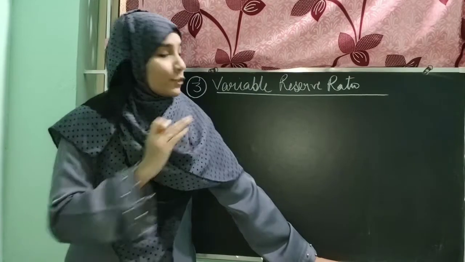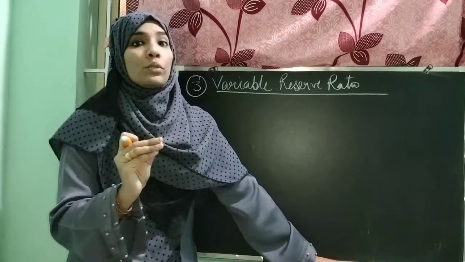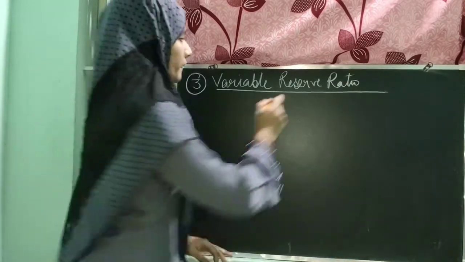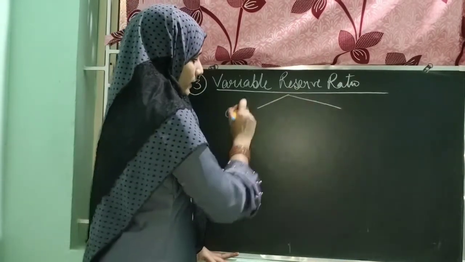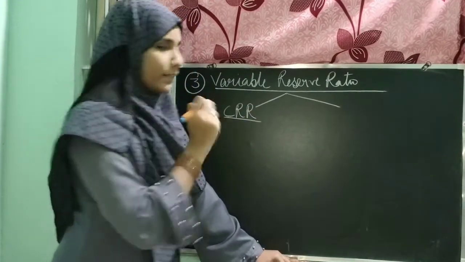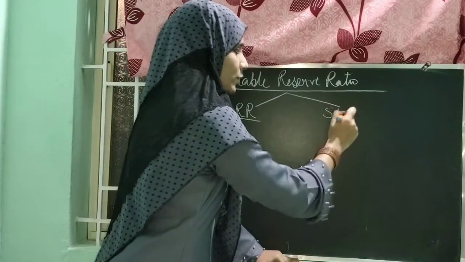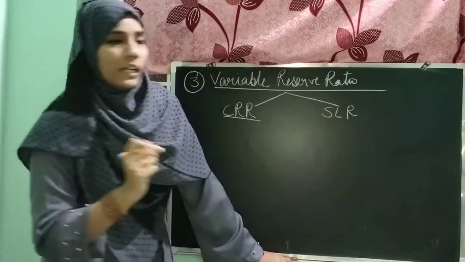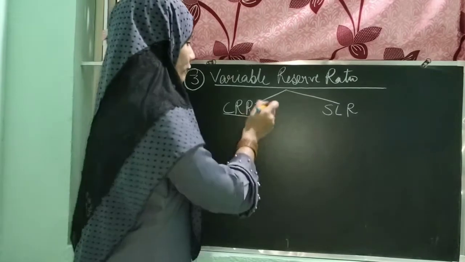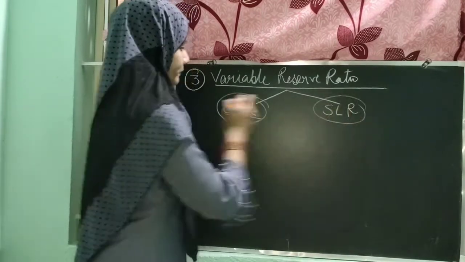Basically, this variable reserve ratio is classified into two types further: cash reserve ratio and statutory liquidity ratio. We will study these points one by one. I will start with the first point, that is CRR.